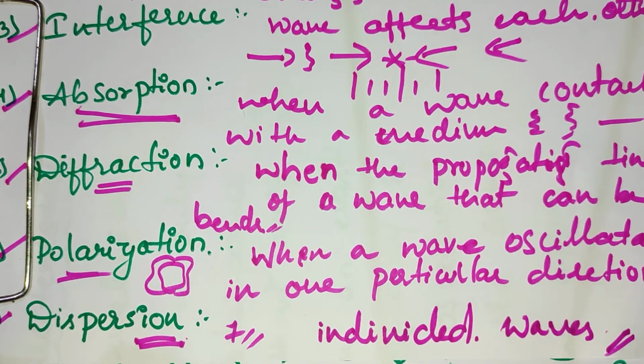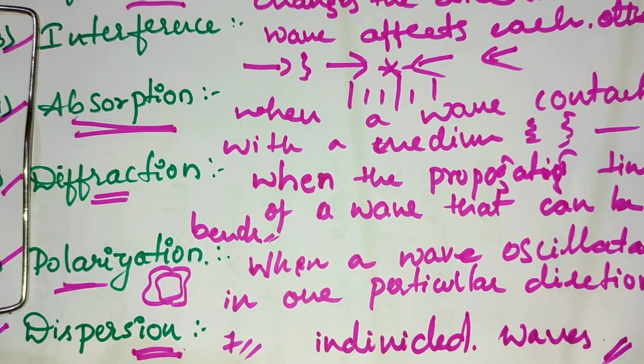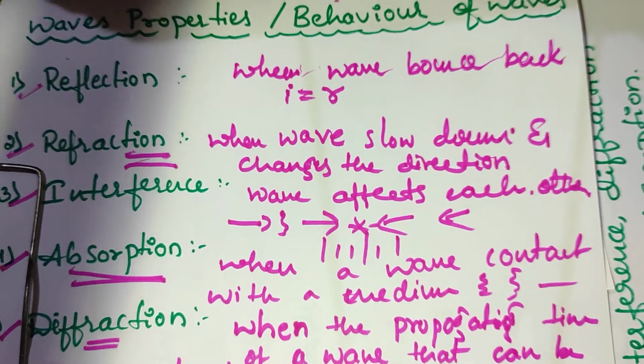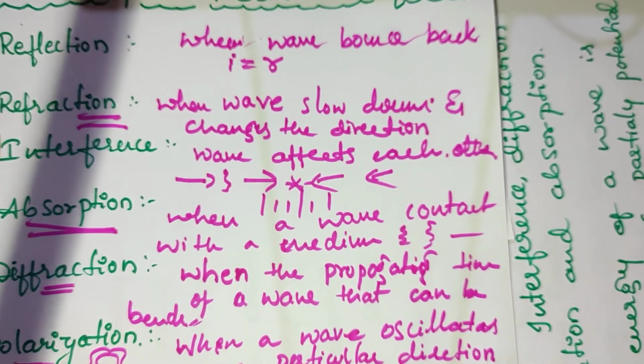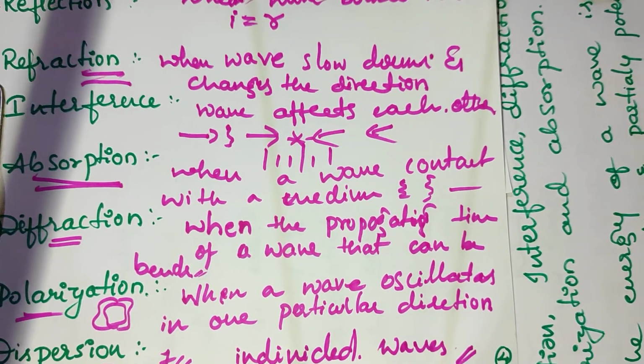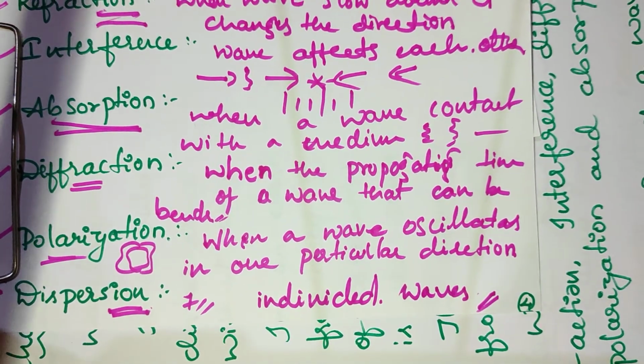That is called dispersion. So there are 7 properties of a wave: reflection, refraction, interference, absorption, diffraction, polarization and dispersion.